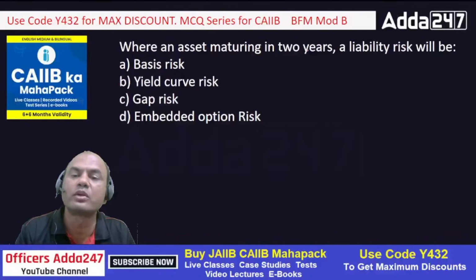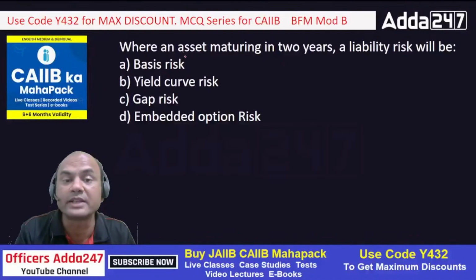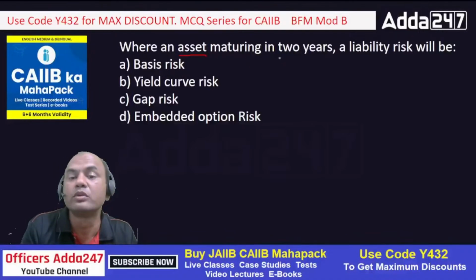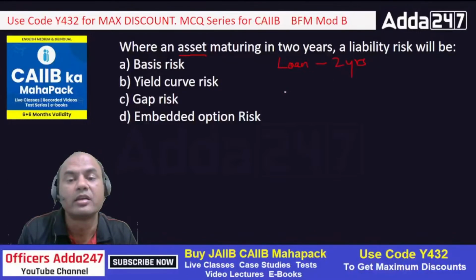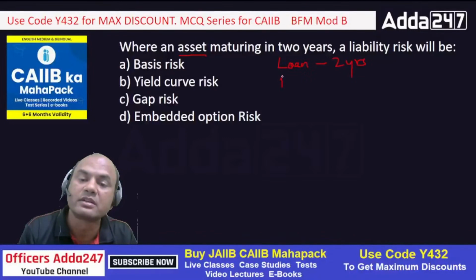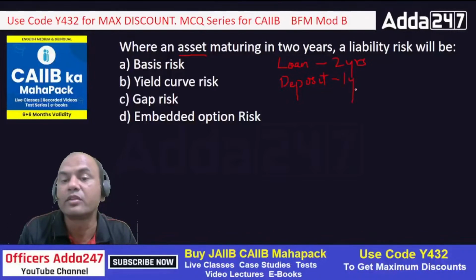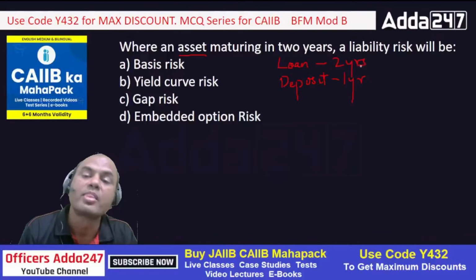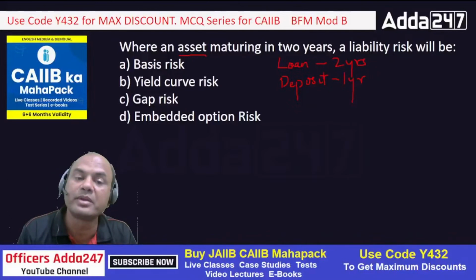When an asset is maturing in 2 years, the liability risk will be... what do you mean by asset? Asset means my loan. Loan is maturing in 2 years. I am thinking from the bank perspective. If my loan is maturing in 2 years, what can be the problem to me as a bank? Imagine if the deposits are maturing in 1 year, then what will be the problem? I'll face the liquidity risk over here, right? That will be the basic problem over here.